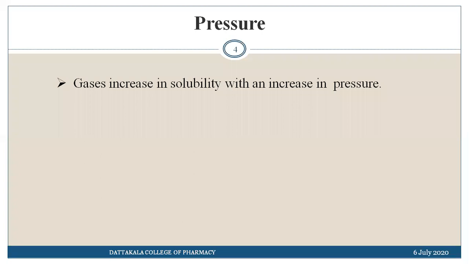The solubility of gas into the liquid is directly proportional to the pressure. As we increase the pressure, the solubility of the gas into the liquid increases. So why does this happen? Why, due to increasing the pressure, does the solubility of gas into the liquid increase? We'll discuss this phenomenon.